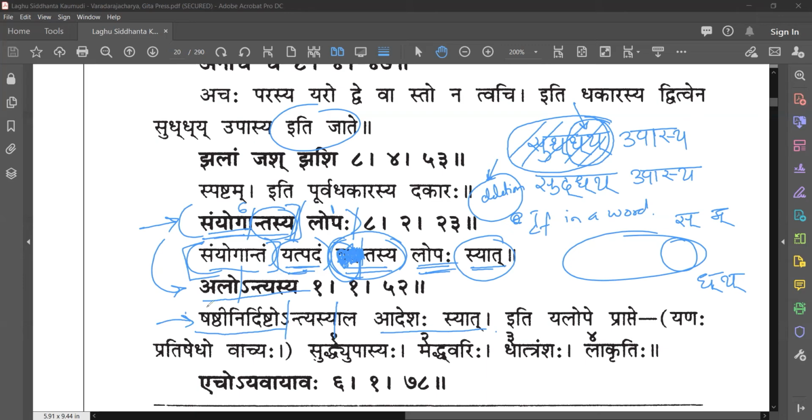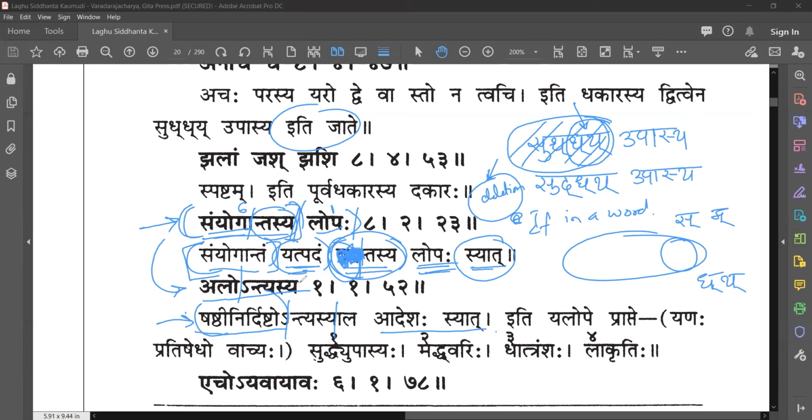Something that is given in Saptami Vibhakti, what happens to those? Now here, Shashti Nirdishta, something that is defined in Shashti, the sixth case. If any Adesha is assigned for Shashti, because of Samyogantasya lopaha, the entire word was getting deleted. Tasya lopaha syat.